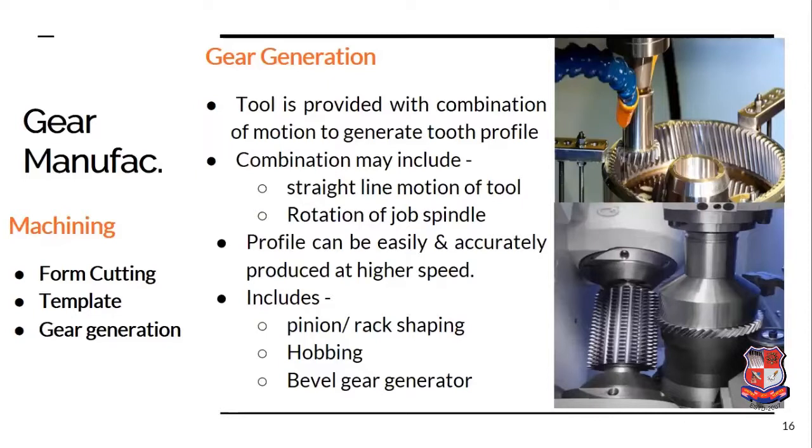Okay, so for this operation, the cutter must be provided with a number of the feeds, which may be in a radial direction, which may be the rotational direction, and it may be the reciprocating, depending upon the procedure. Now this gear generation process is classified as the pinion or rack shaping, hobbing, and bevel gear generator. In the present lecture, we will be discussing pinion and rack shaping and the gear hobbing.